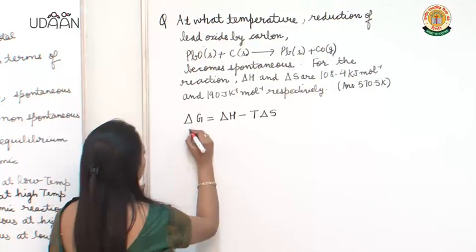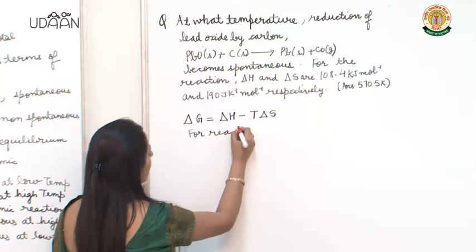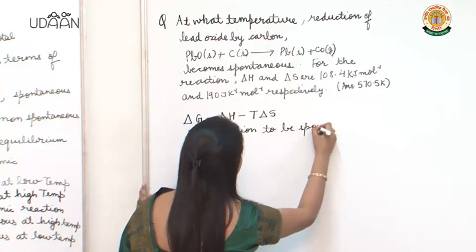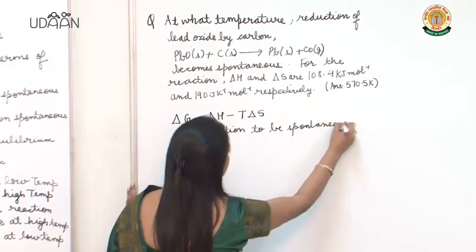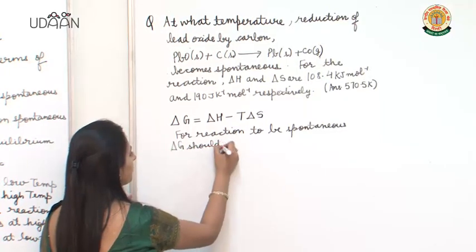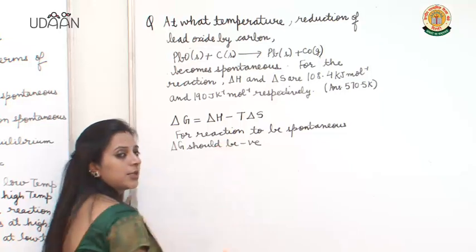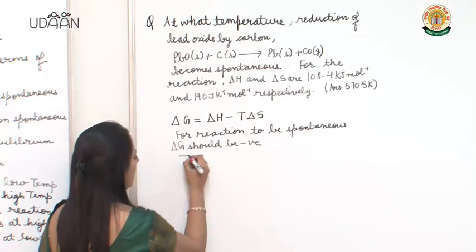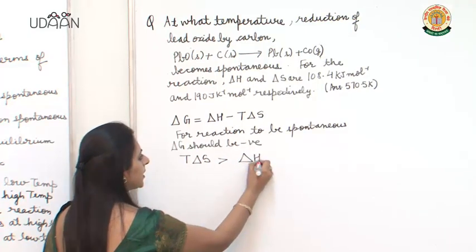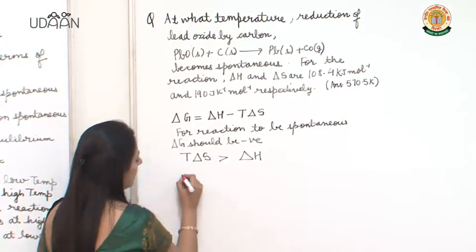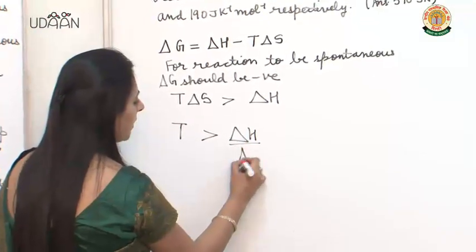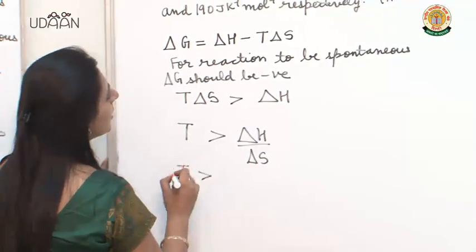Now what we will do, for the reaction to be spontaneous, delta G should be negative. Now when will delta G be negative? It is possible only if T delta S is greater than delta H. That means I will say T should be greater than delta H by delta S. How much is delta H given?